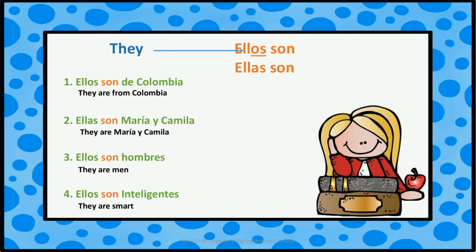Ellos son inteligentes. They are smart. I use ellos because I am talking about a group made up of men or maybe men and women. And I use ellos son because I am talking about the characteristics of them.